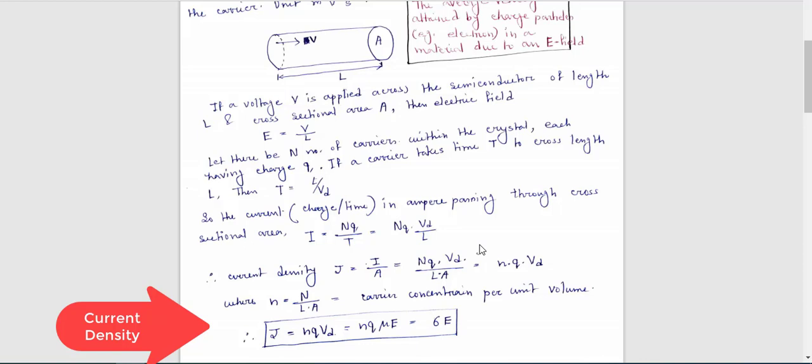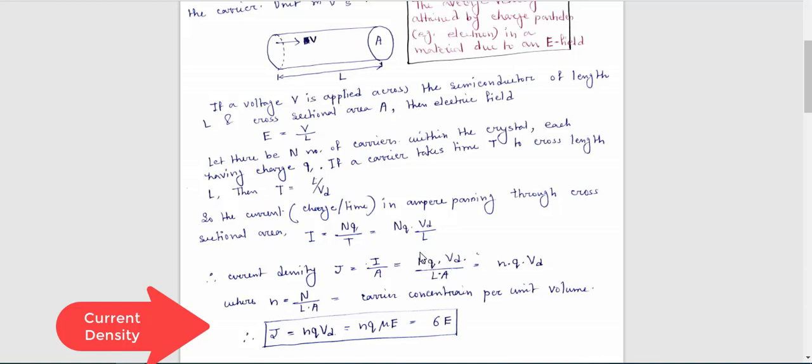That means current density J is equal to total current I divided by cross sectional area, which is noted here as capital A. So J is equal to I by A. Put the value of I here, and you get current density J is equal to NQVd divided by L into A. N is total number of carriers, Q is charge, Vd is drift velocity, L is the length, and A is the cross sectional area.